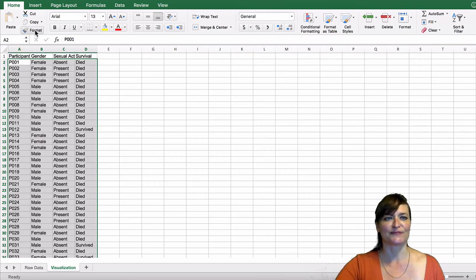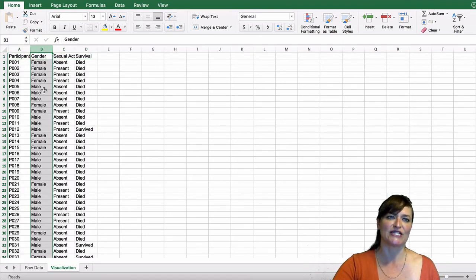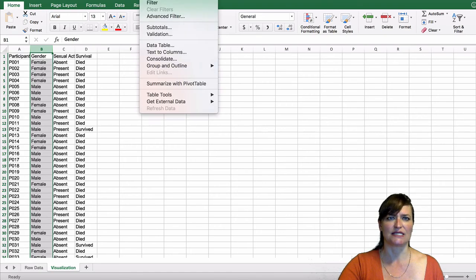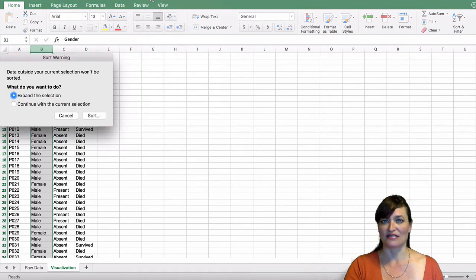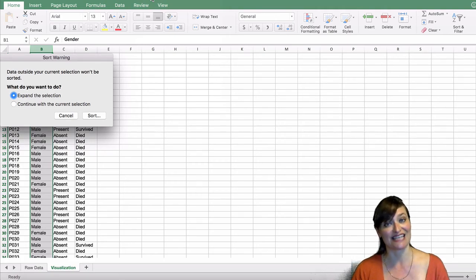What if we thought, oh, I want to sort by gender, I'm just going to select the column gender. And we did the same steps where we said Data, Sort. Did you hear Excel beep at you? Excel doesn't beep very often. This is really a big warning that we're about to do something that would really challenge the integrity of our data. So let's take a minute.